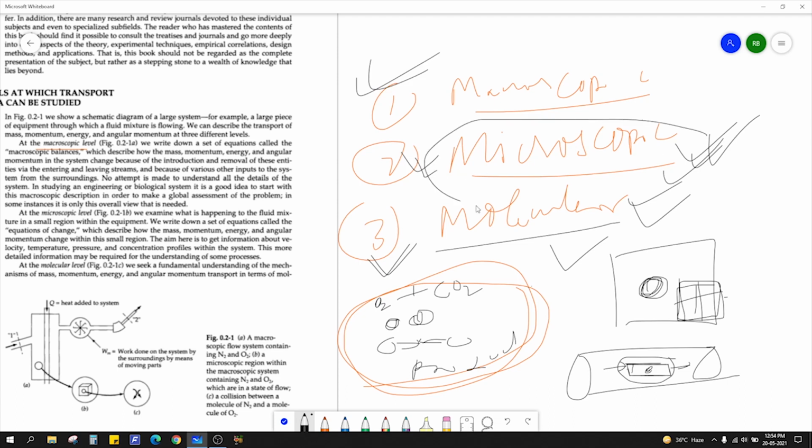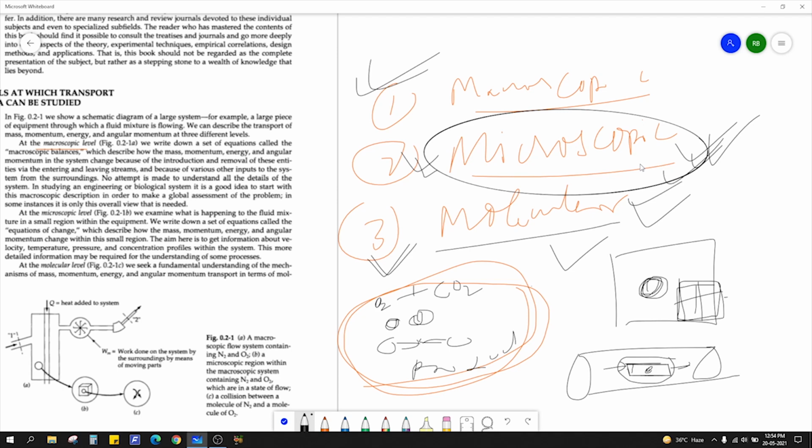So in this course, we'll be doing the microscopic level, because we are going to derive Newton's law for this flow in 3D. During that process, we'll be doing microscopic calculations. We'll take a small area and we'll integrate over the whole area.